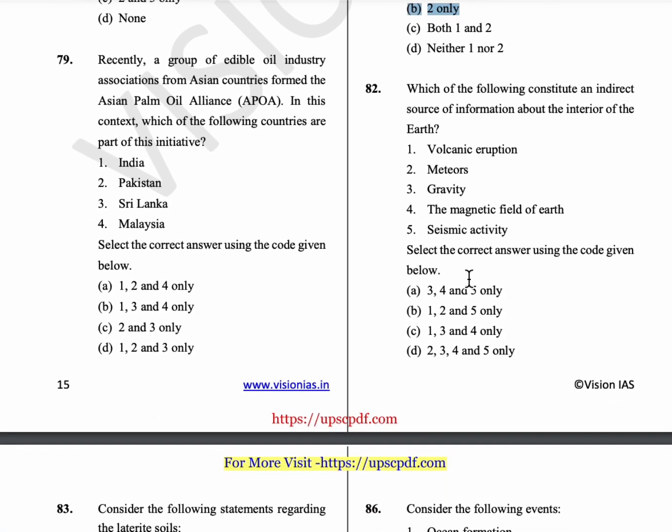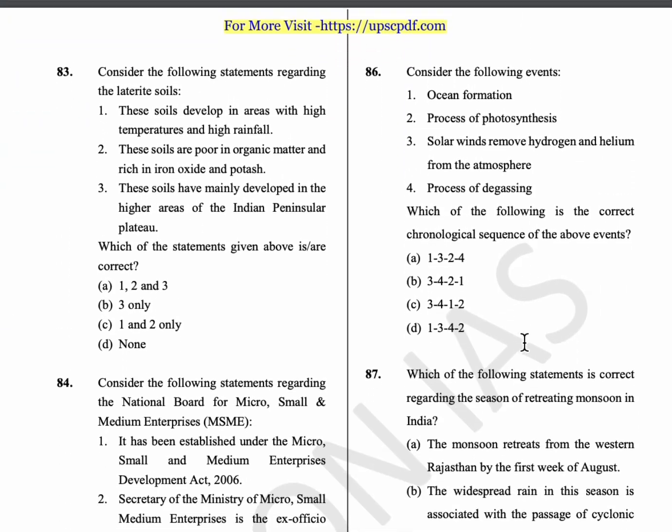82nd question, which of the following constitute an indirect source of information about the interior of the earth? So here the volcanic eruptions provide direct evidence of the interior of the earth, whereas all these below four, that is meteors, gravity, the magnetic field of earth and seismic activity, all these four provide indirect source of information about the interior of the earth. So option D is the answer.